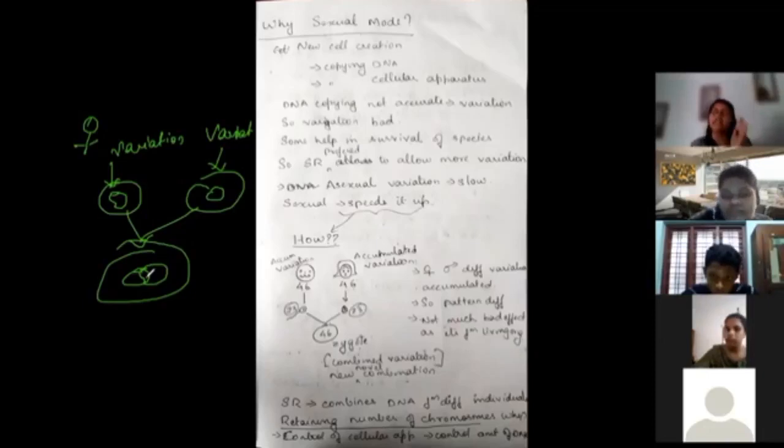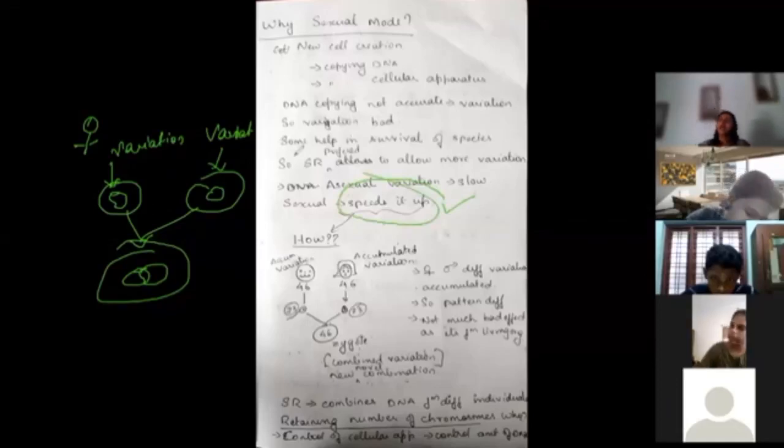So sexual reproduction is chosen in order to speed up the variation, because asexual variations are very, very slow. So variations can be good or can be bad. In case it is bad, it is going to be eliminated. But some of them are going to help in the survival of the species.